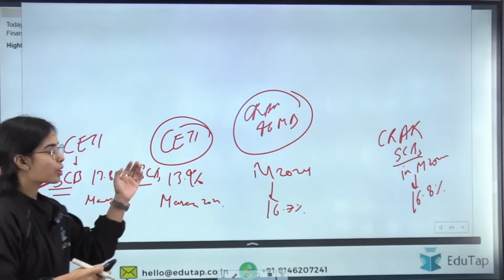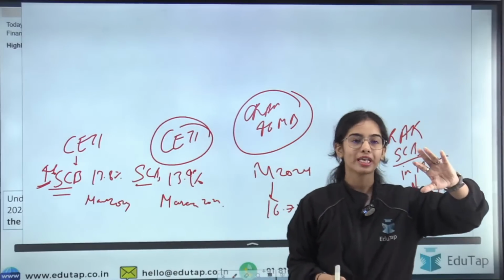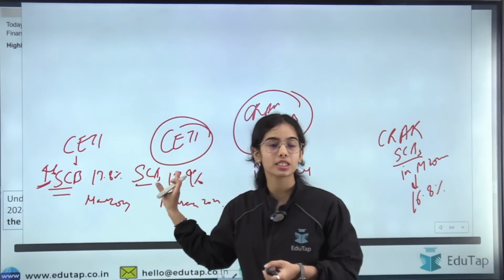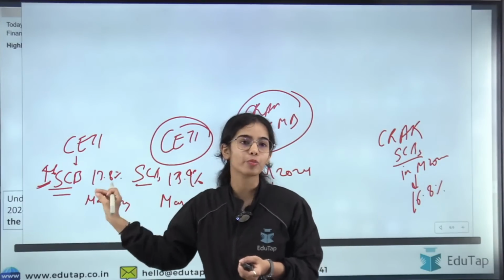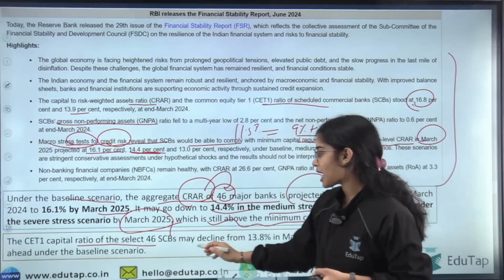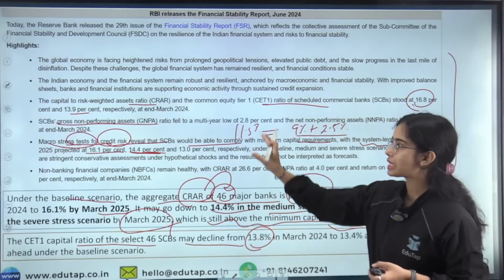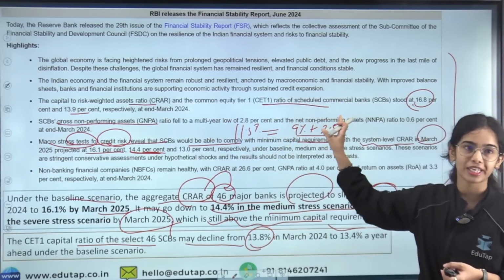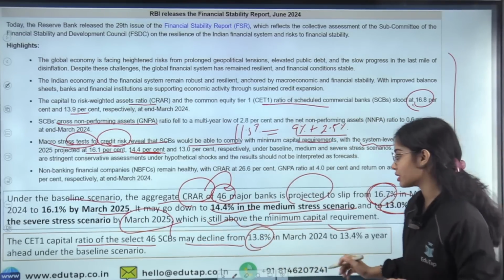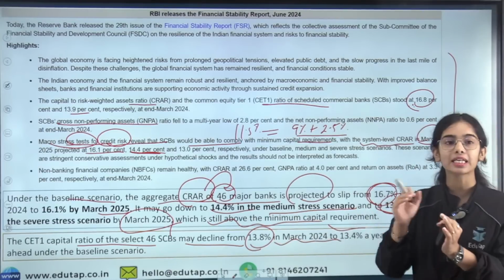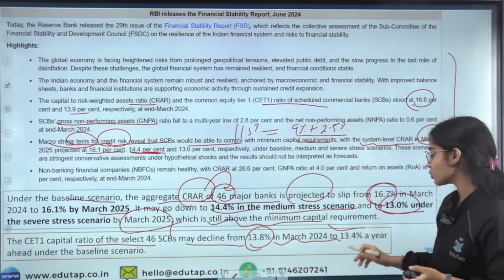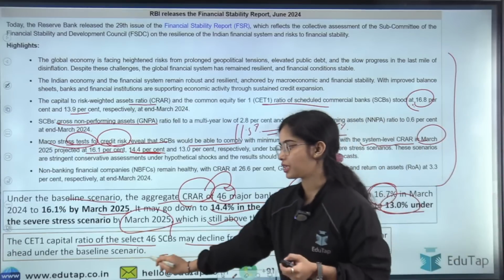So the CET1 decreases by 0.1% when we talk only about the 46 banks. Now it has been said that under the baseline, the normal scenario, the CET1 in the coming year is expected to decline to 13.4%.